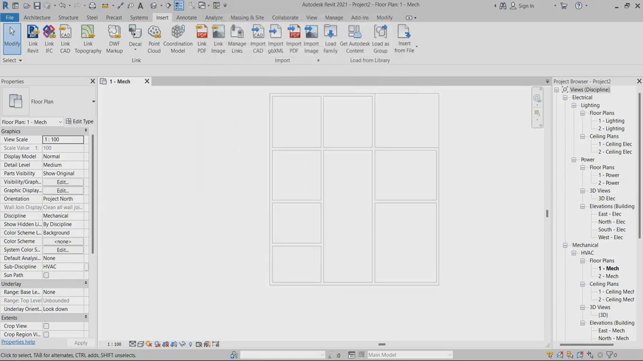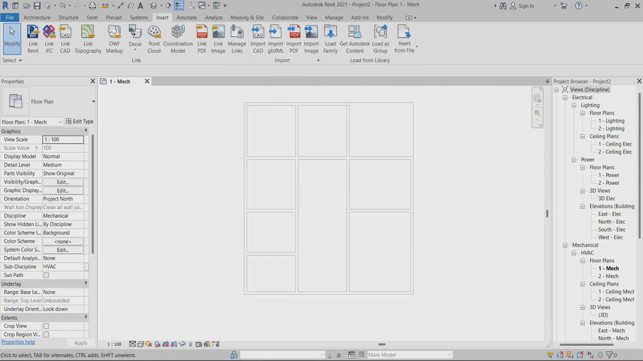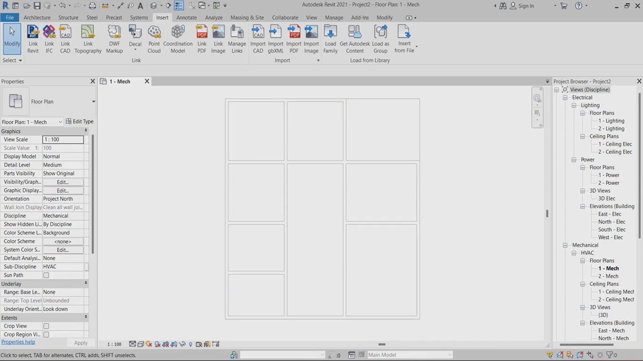Today I will explain the HVAC connections, air terminals, how we can connect the air terminals, supply air and return and exhaust. So today I will explain this one. Here I already linked the file. So I have the model. So I will explain how I can start.